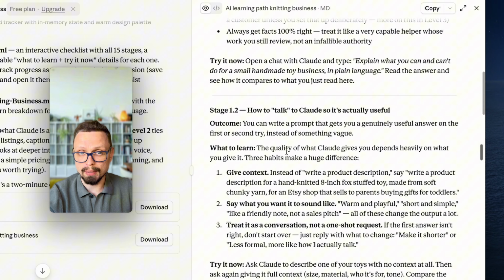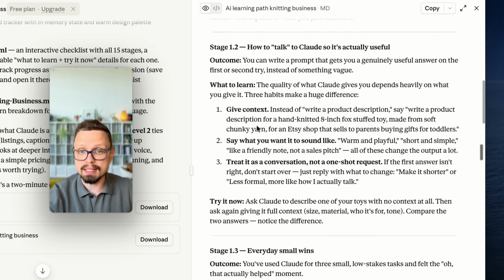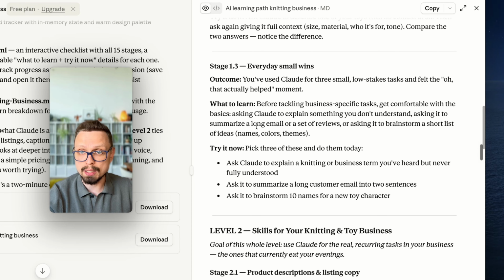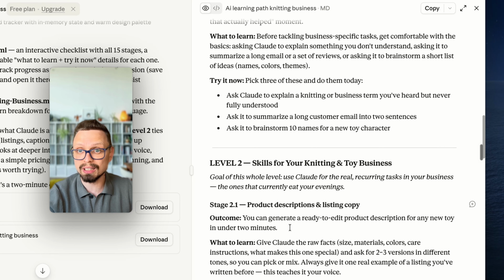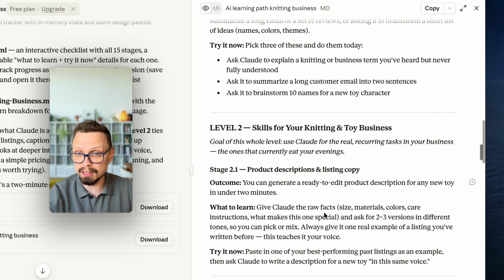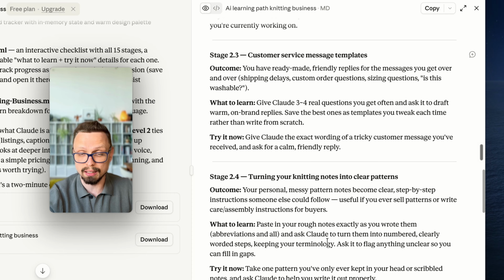You can review this file. Maybe you want to update something, but here I see it's a nice structure that gives a nice winning for this niche, because in level 2, Claude included skills for your knitting and toys business, how to create skills and what type of skills you can create for this type of business. For example, product description and listing copy, social media captions and content ideas, customer service, and etc.